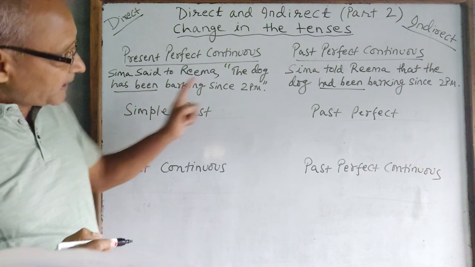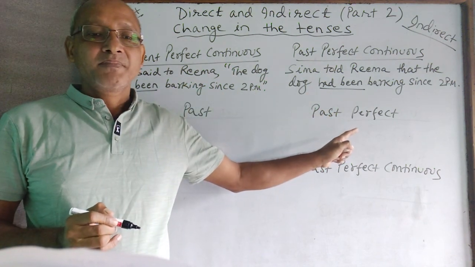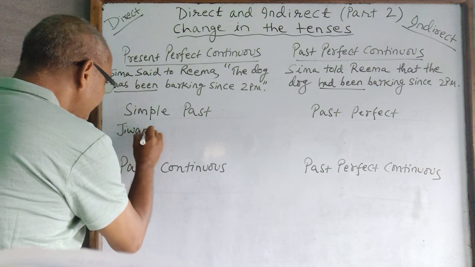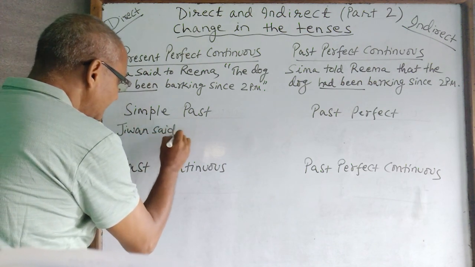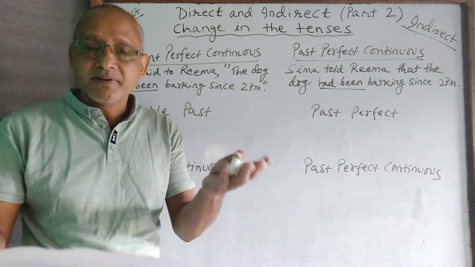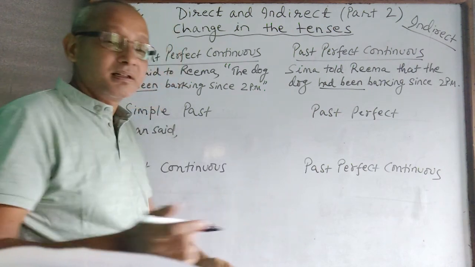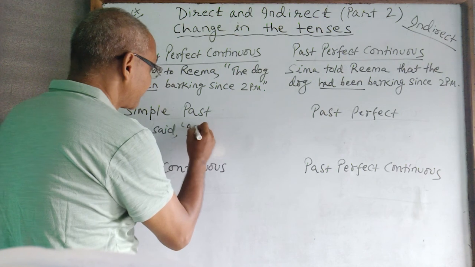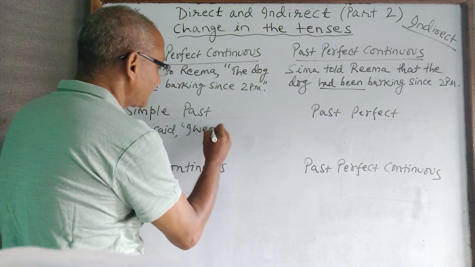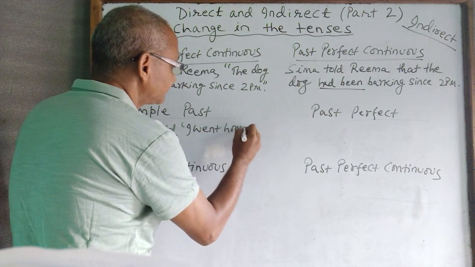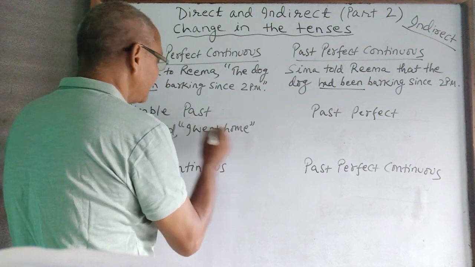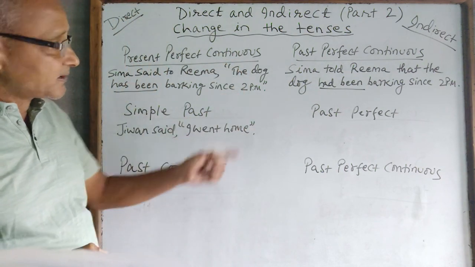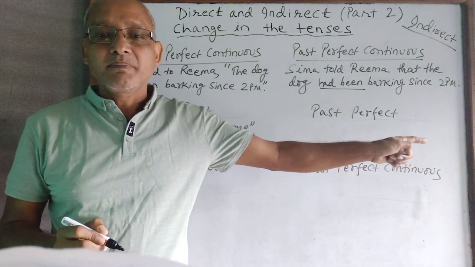Now from simple past to past perfect. Like for example, let's see. Jivan said. What could Jivan have said? "I went home." Simple past. I went home. Inverted comma close, full stop. When you are changing this simple past into past perfect, what happens?